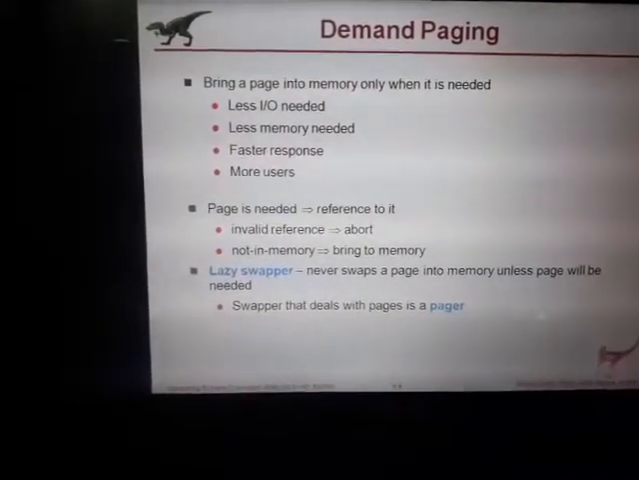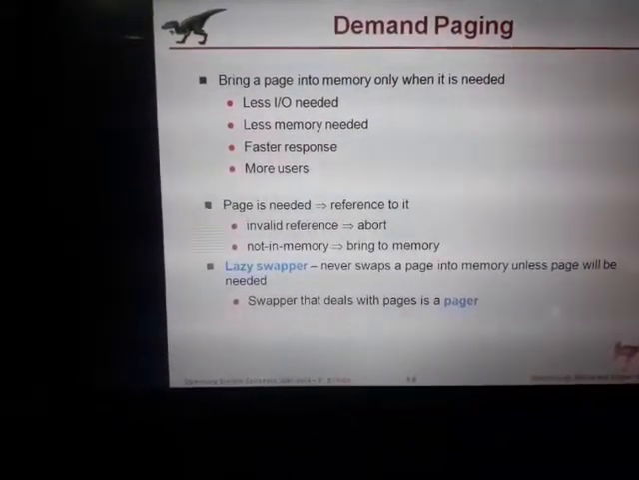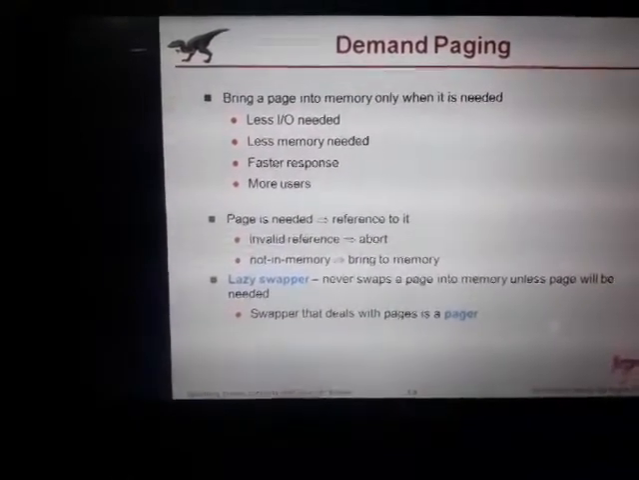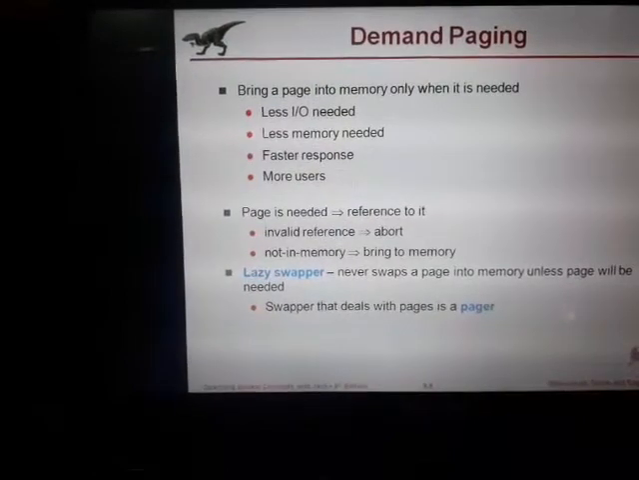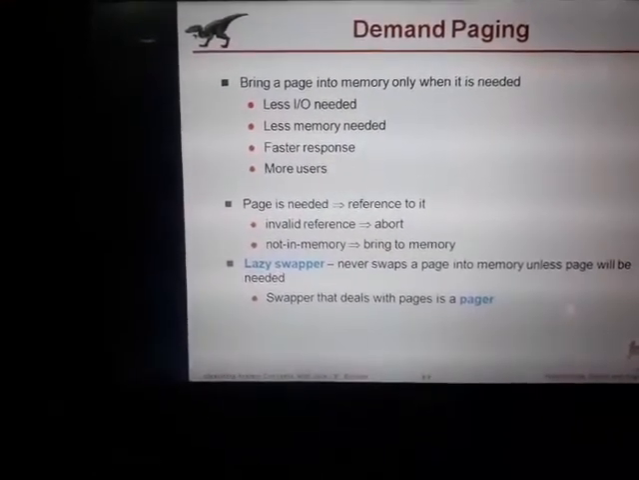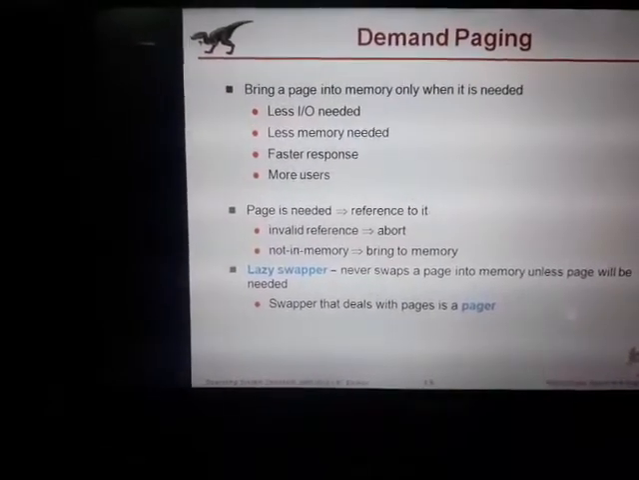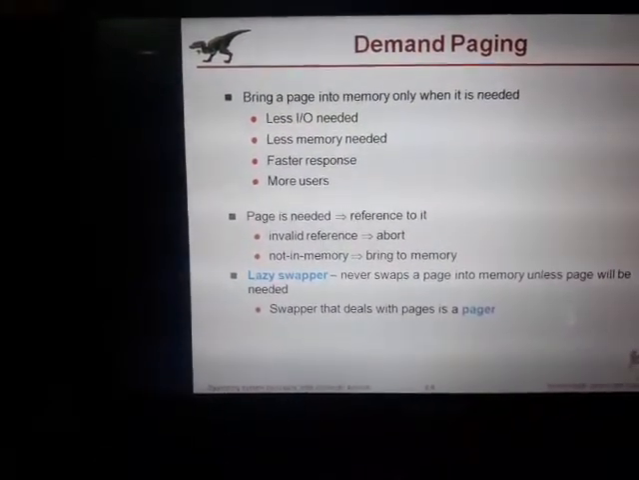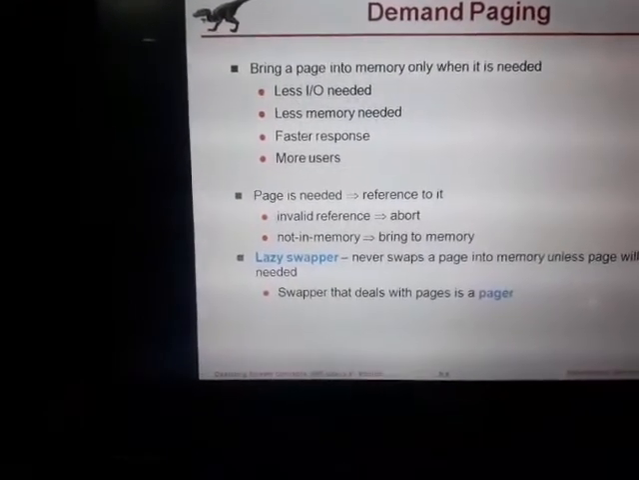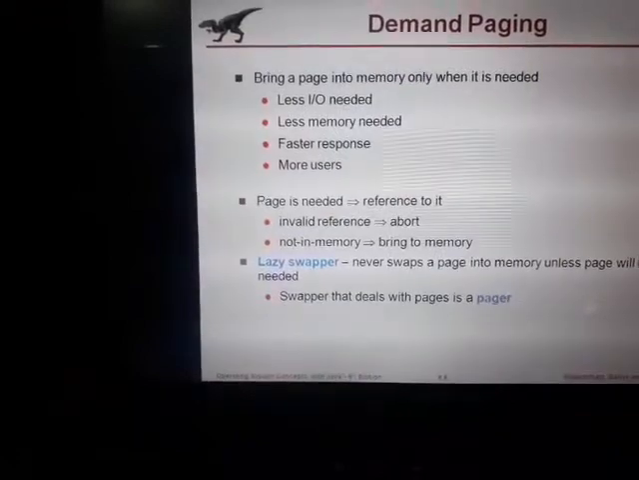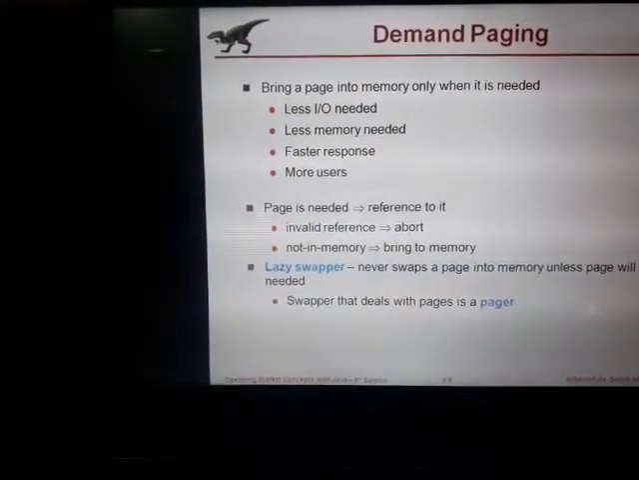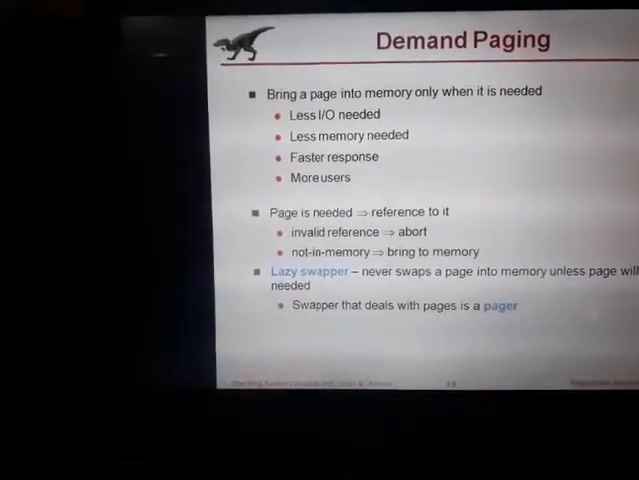Demand paging. Bring a page into the memory only when it is needed. So there is less input output, less memory needed, faster response, and more users. A page is needed means a reference is made to it. An invalid reference means we need to abort or remove that particular page. If a page is not in the memory, bring it into the memory. So whenever a page is required, a reference has to be made. If it is an invalid reference, remove the page from the memory. If any of the pages are not in the memory, bring those pages into the memory.